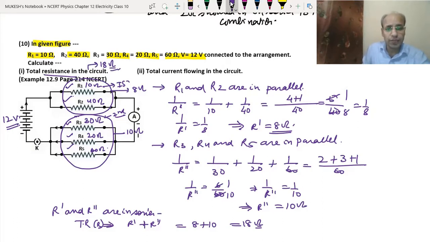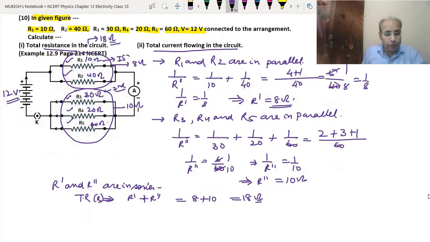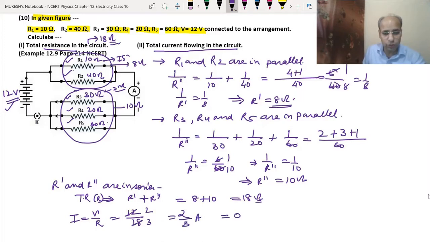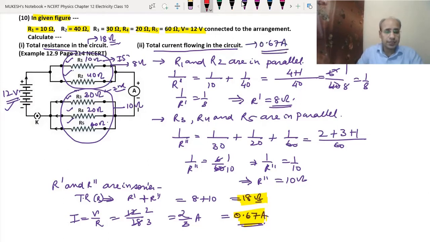Now we will find the total current flowing in the circuit. So we will use Ohm's law, I equals V upon R. And V is already given as 12 volt. So that means 12 upon 18. So we can divide that. 6 twos are 12, 6 threes are 18. So we got 2 by 3 ampere, and when we divide, we get 0.67 ampere. So we have got total resistance 18 ohm and current 0.67 ampere.